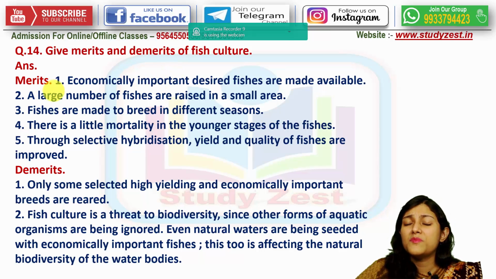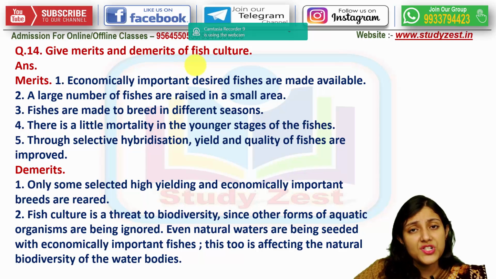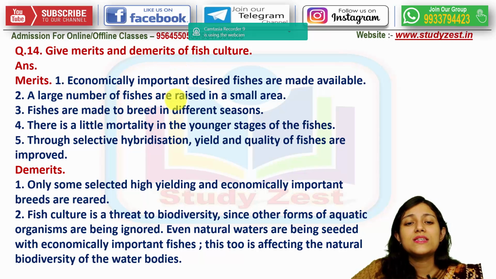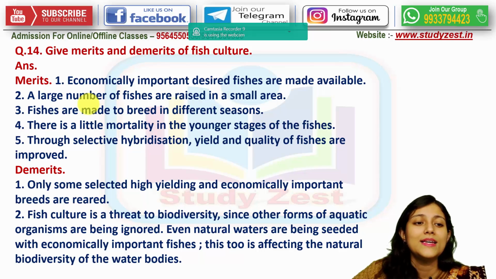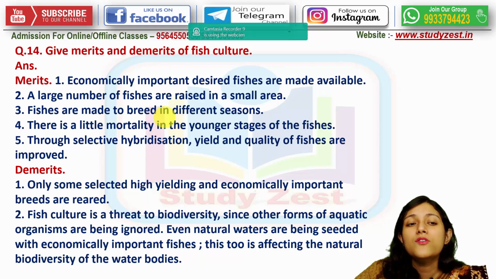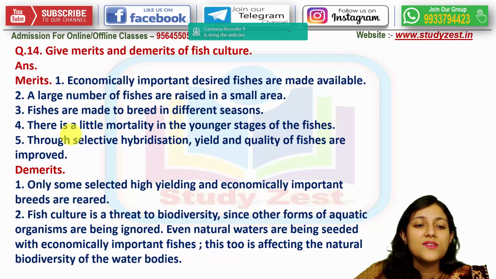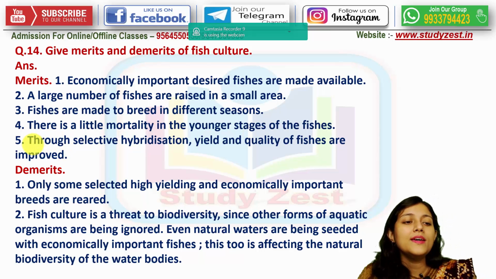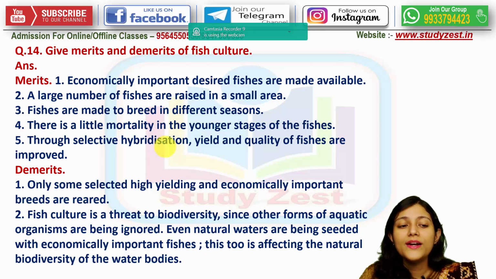See, there are numerous merits. Firstly, economically very important and desired fishes are made available easily by this fish culture. Next, a large amount of fishes are raised in a very small area. Thirdly, these fishes are made to breed in different seasons, which is very very important कि हर एक season में fishes are allowed to breed. Next, there is little mortality in the younger stages of the fishes. And lastly, through selective hybridization, जो yield है और जो quality of the fishes है, they have been improved to much extent.